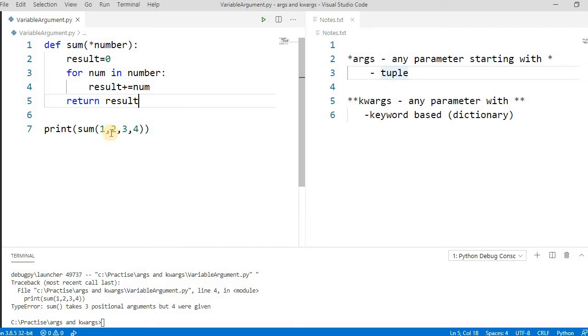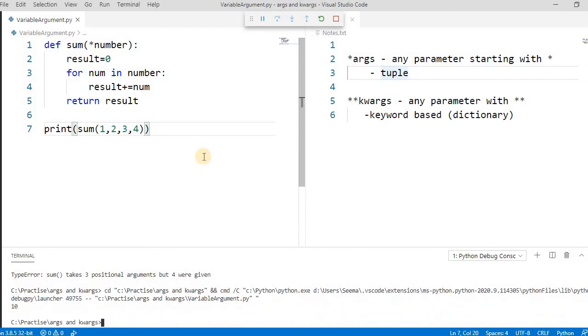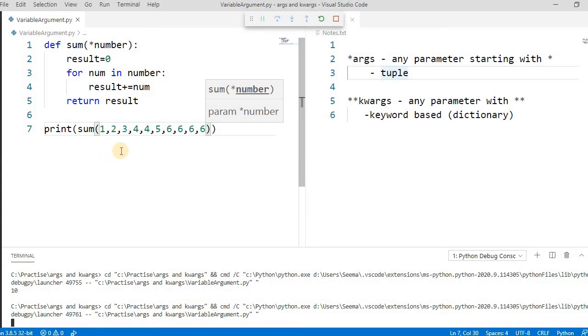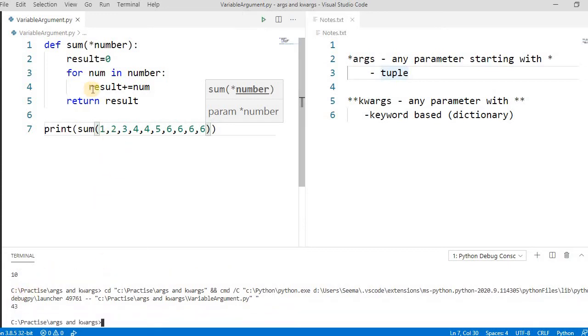Now if we pass 1, 2, 3, 4 or any number of arguments, it will work. Let's run this. See, it's giving 10. If we pass something like 5, 4, 3, 6, any numbers, it will work. So by putting a star in front of any parameter, it becomes variable length.